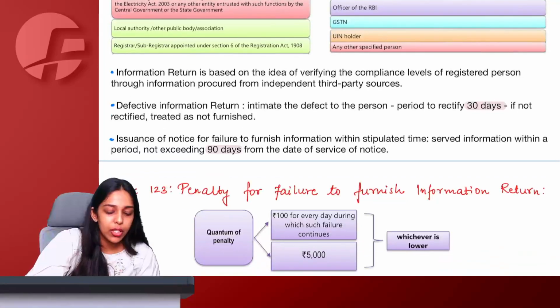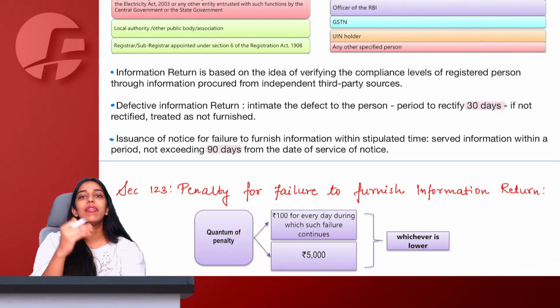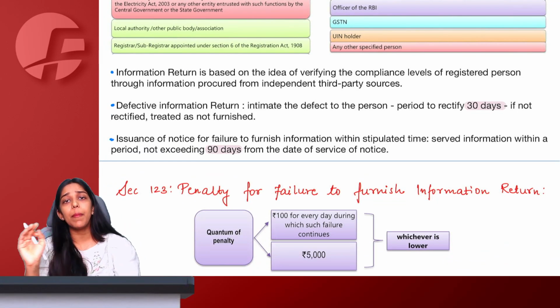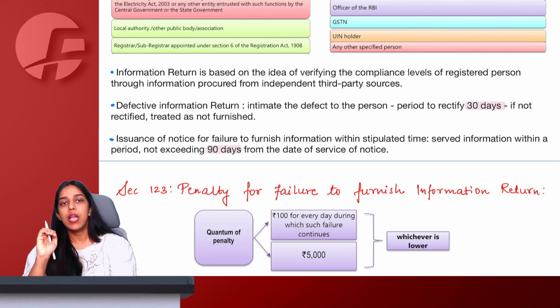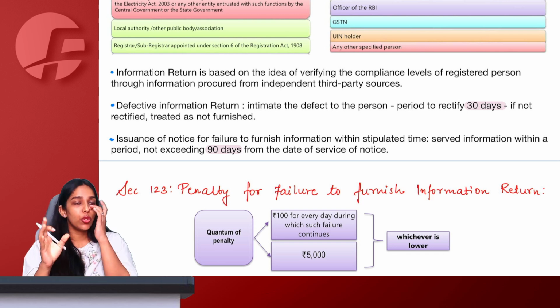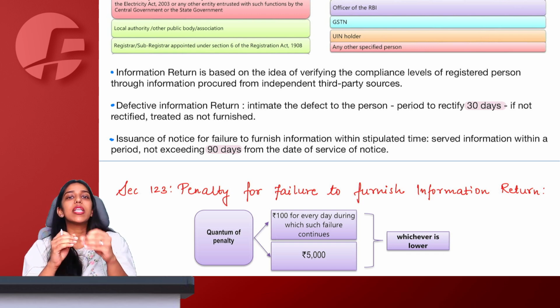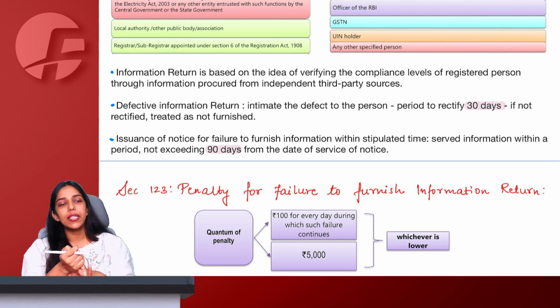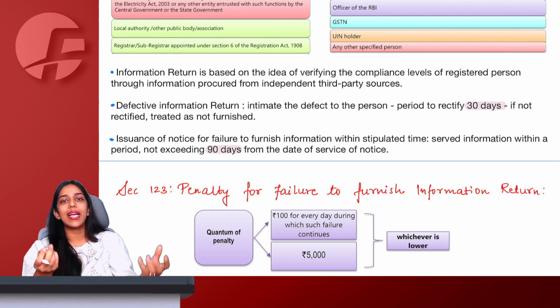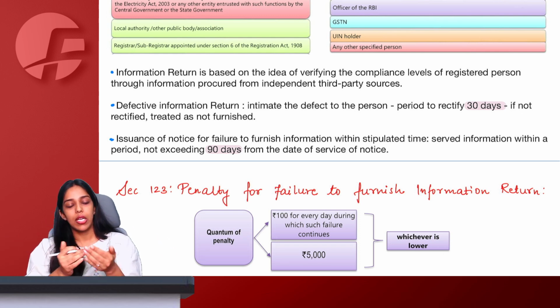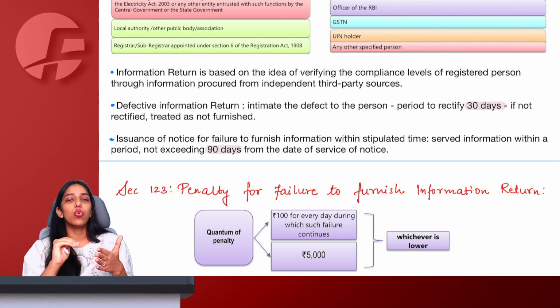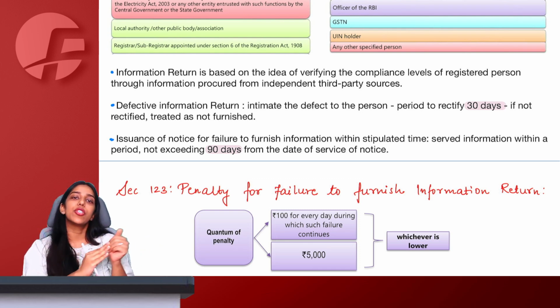Ma'am, within what period does information have to be given? Government will tell you, depending upon the type of information and how much time it will require to take out that information. Department will give the third person a time, that let us say you give us this information about this person in 1 month or 2 months or 90 days or 100 days or whatever it is. Within that period you have to, as a third party, give this information to government.